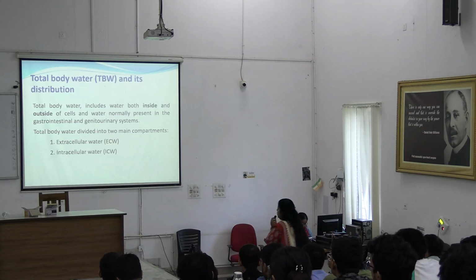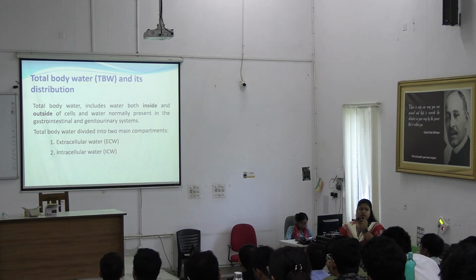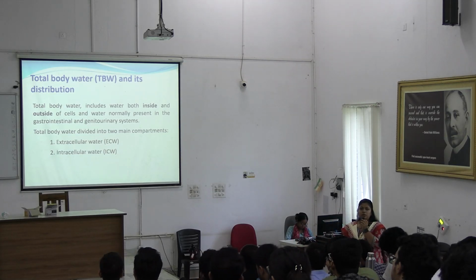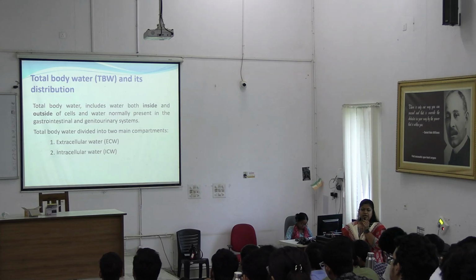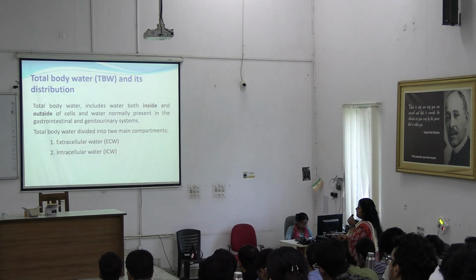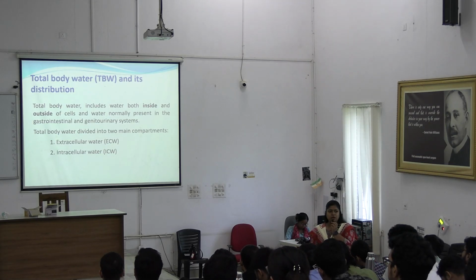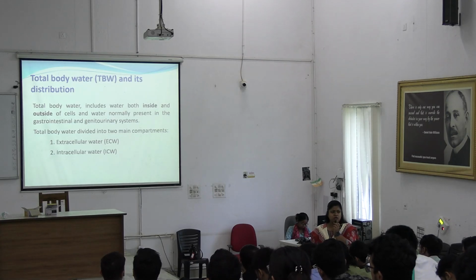Now coming to total body water and its distribution. Total body water means the total water content of our body, which includes both the water inside and outside the cell. Okay, so cells are composed of organelles and cytosol.